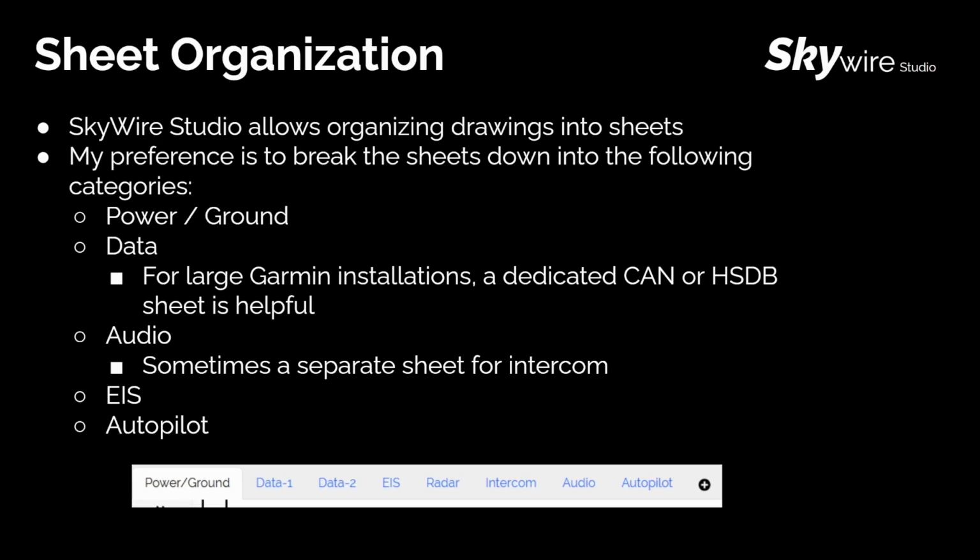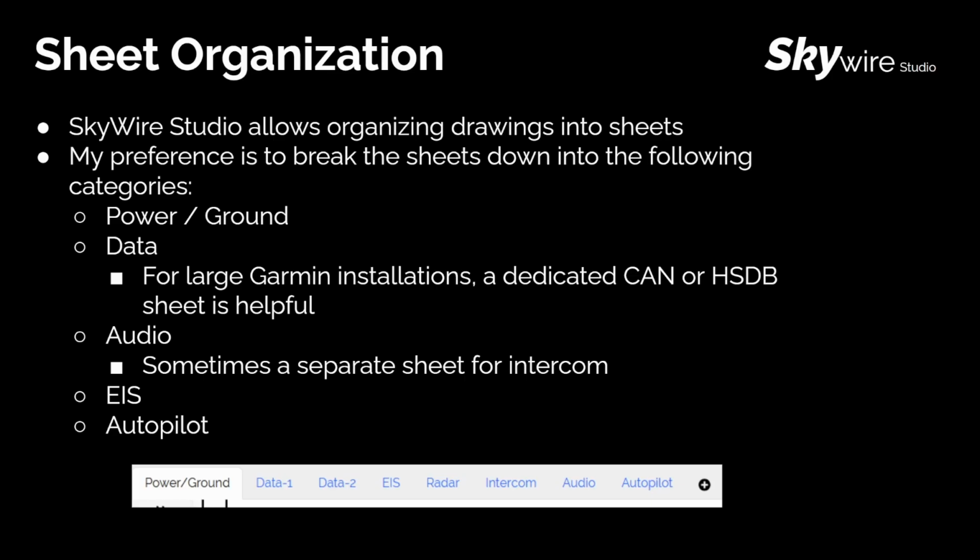For data, you may have one or multiple data sheets, such as with a large Garmin installation like this TXI installation. You might want to have a sheet dedicated to just HSDB to show that architecture. In a G3X installation, you might want to have a dedicated CAN sheet. Audio sometimes can fit on an individual sheet depending on the size of the intercom connections.